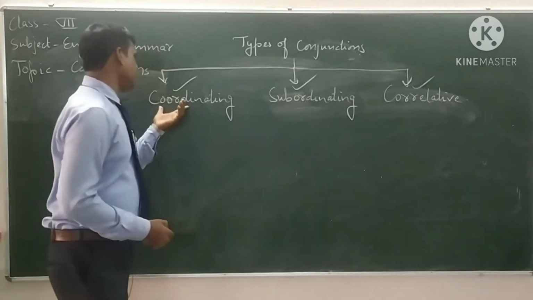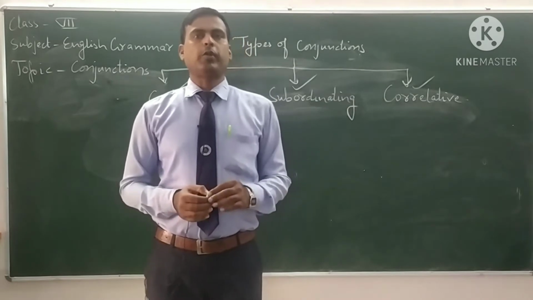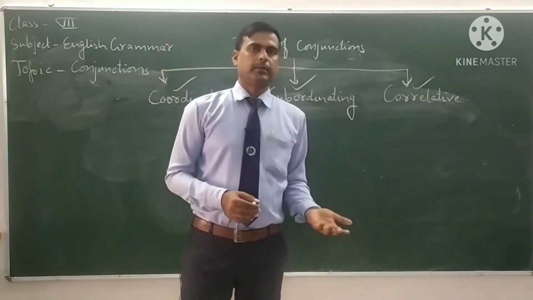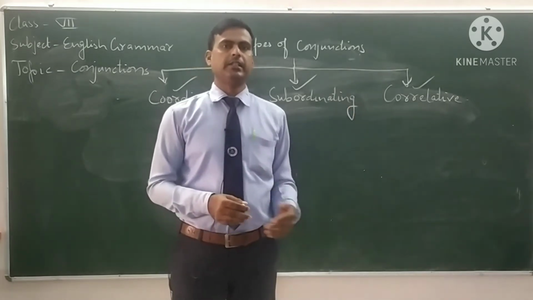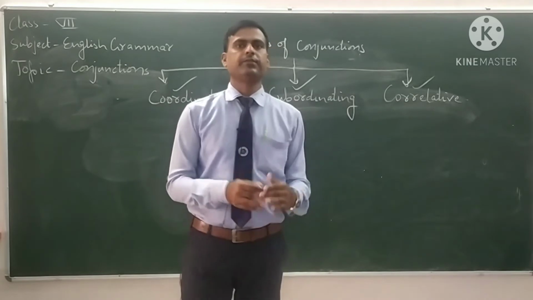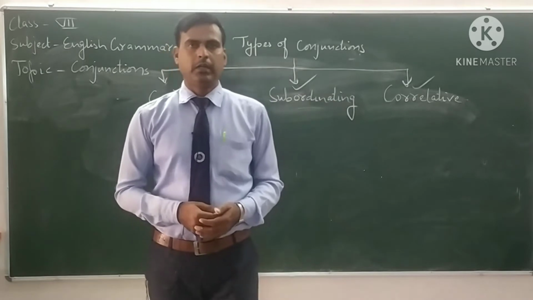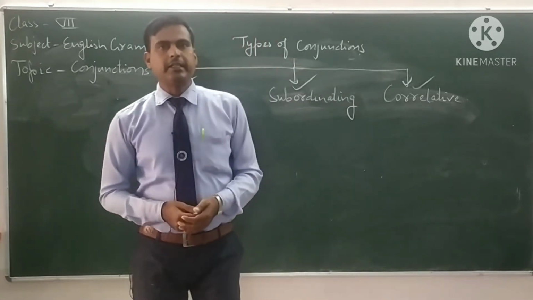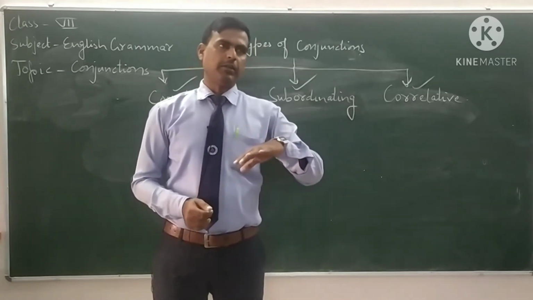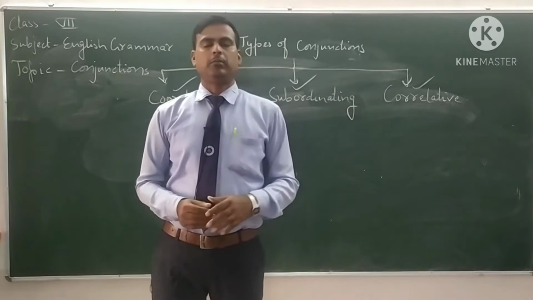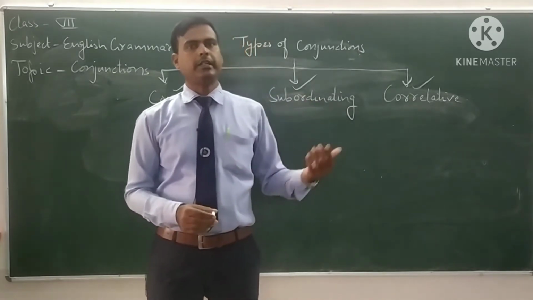First of all, coordinating conjunctions. Coordinating conjunctions are used to join two words, two sentences or two clauses of same rank or same order. You can also say that coordinating conjunctions are used to join two coordinating clauses. More of the times we use two coordinating clauses with the help of coordinating conjunctions.